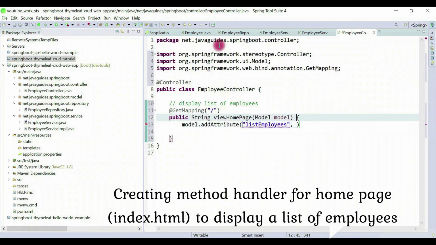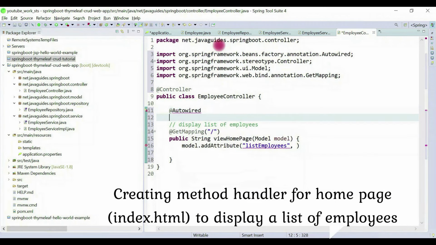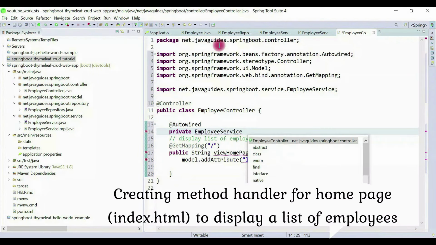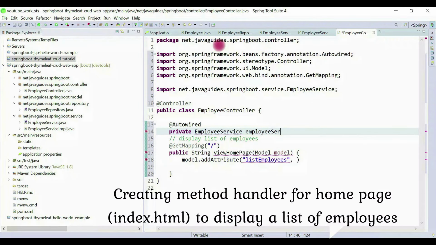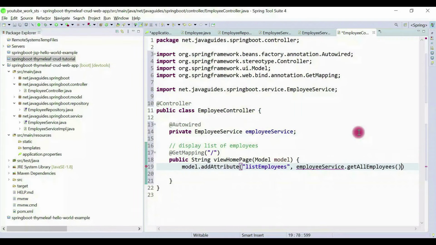So before that we need to inject the service class, right? Let's use the @Autowired annotation, and here just inject EmployeeService. And let's call employeeService.getAllEmployees, and here we just return the view name. Let's call it index, the Thymeleaf template as index.